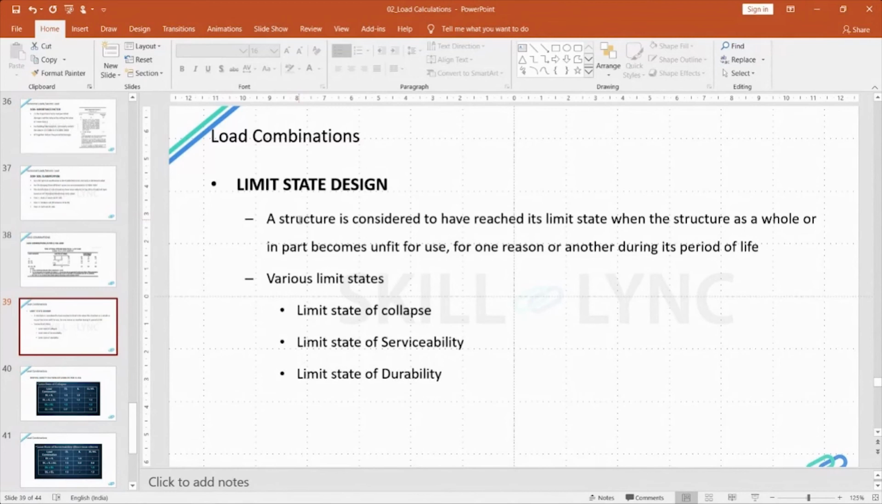So what is limit state of collapse? The limit state of collapse deals with the strength and stability of structures subject to maximum design loads, and the possible combination of several types of loads. All relevant limit states have to be considered in the design to ensure an adequate degree of safety and serviceability. This serviceability, if you see in the next sheet, will be clear.